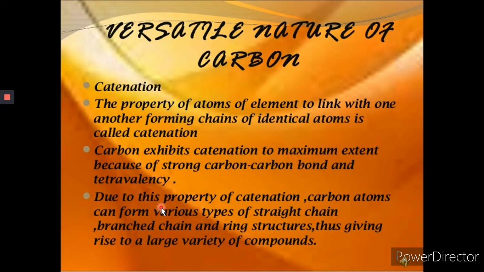Due to this property of catenation, carbon atoms can form various types of straight chain, branch chain, ring structures, thus giving rise to a very large variety of compounds. I just told you this large variety of compounds is so large in number that we need to study carbon compounds in a separate branch of chemistry called organic chemistry.